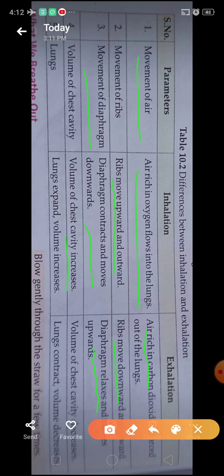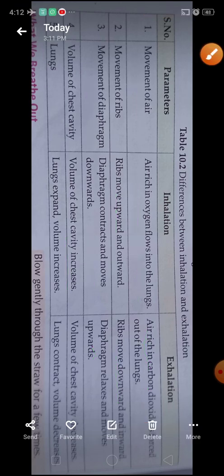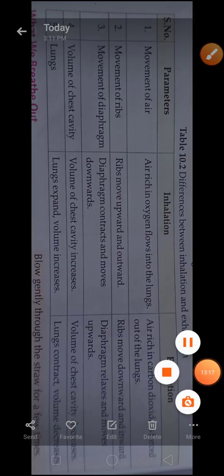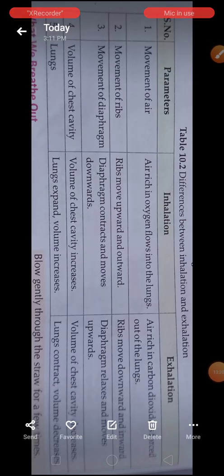The chest cavity increases during inhalation and decreases during exhalation. Next, number 5, lungs. The lungs expand and their volume increases during inhalation, and during exhalation they contract and their volume decreases. So these are the differences between inhalation and exhalation, very important regarding your exam.